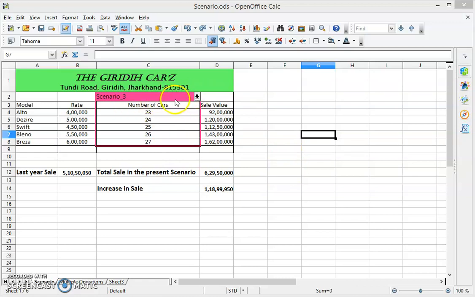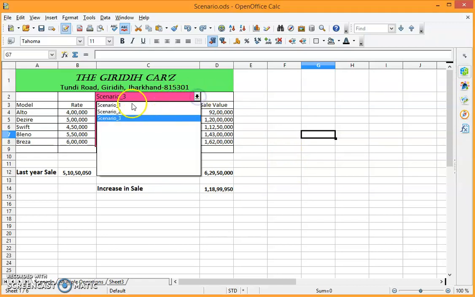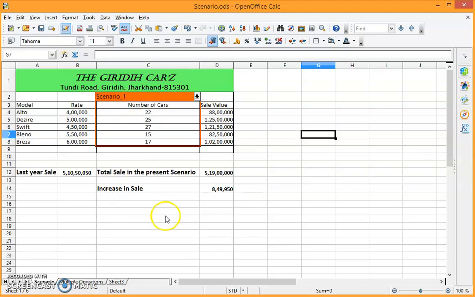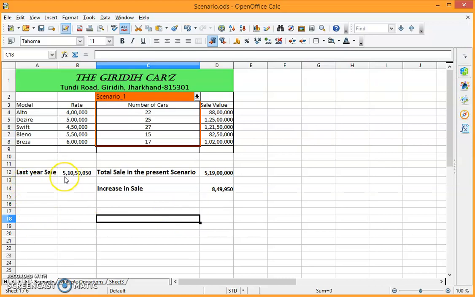As you see here, let me first show you scenario 1 and tell you that last year their sale was 5 crores 10 lakh 50,050 only. Now they have planned for this year, and this is scenario 1. Here, as you can see, Giridih Cars sells different models. Suppose it is Alto, Dzire, Swift, Baleno, Brezza. The rate has been given in this column.